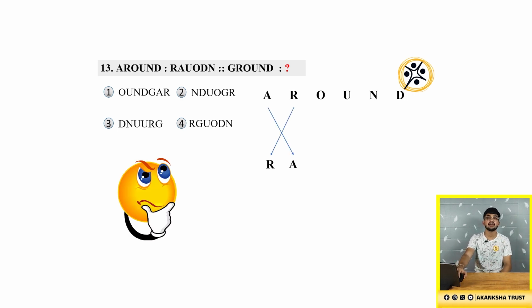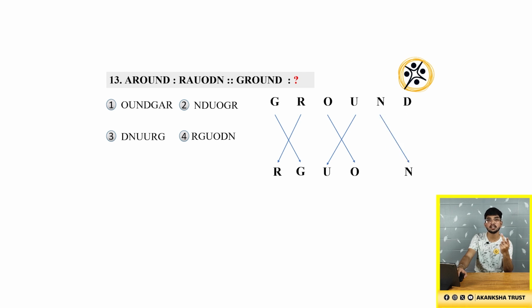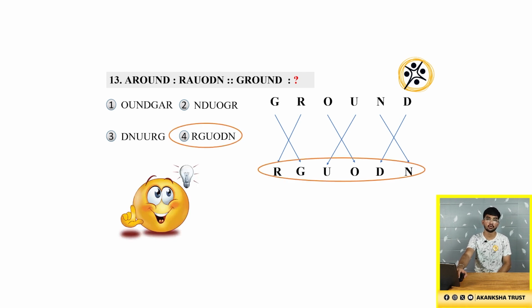See, look here. A is written second and R is written first. Similarly, O and U are interchanged. Similarly, N and D are interchanged. So we will repeat it with ground. G and R will be interchanged. G will be written in the second position. R will be written in the first position. Next, similarly O and U will be written as U and O. Then N and D will be written as D and N. So the answer is RGUODN, that is option 4.